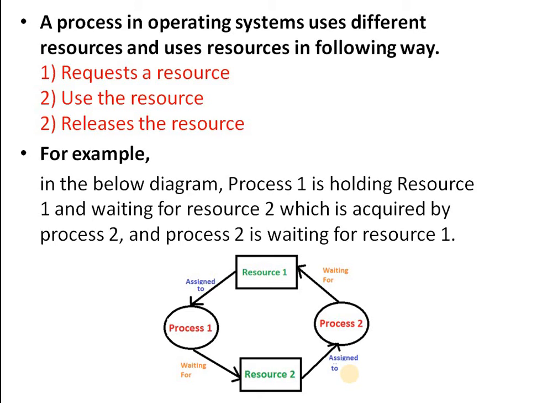The moment it gets the resource, the direction of the arrow will change. These graphs are called directed resource allocation graphs. They help us in understanding the process of detection of deadlock. In this diagram, it shows the scenario. Here, process 1 holds resource 1 and demands resource 2, while process 2 holds resource 2 and demands resource 1.